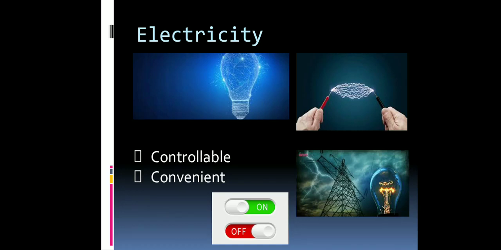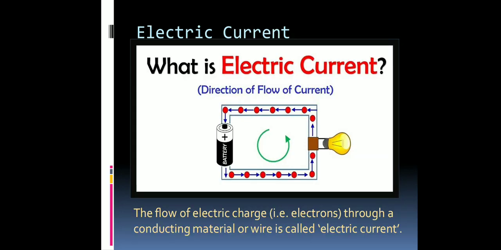Let us move up to that, taking the first thing, that is electric current. So electric current is the parameter through which we can calculate and understand how much electricity we need. Electricity is a phenomenon which involves each and everything which we are going to learn after this. So what is electric current?